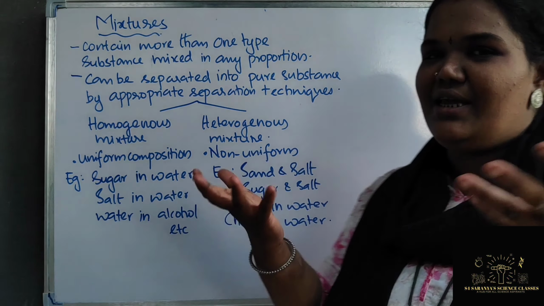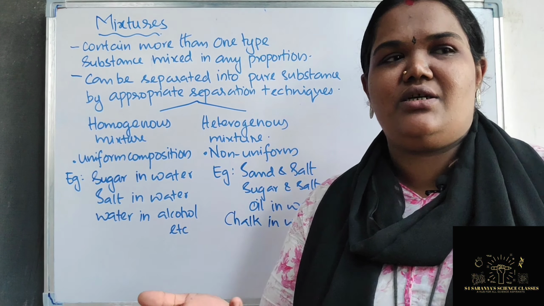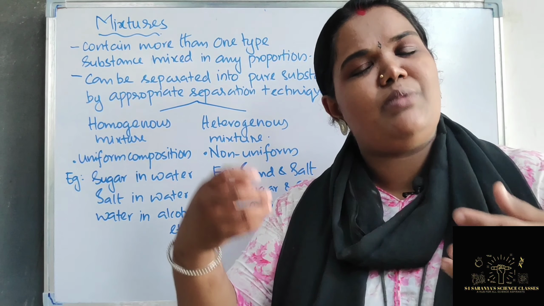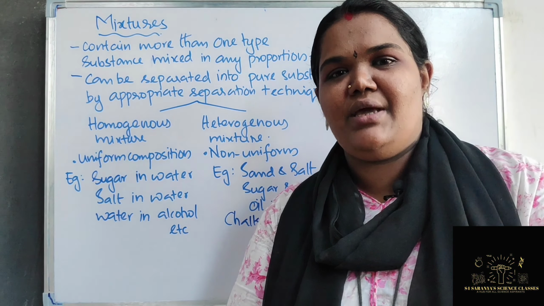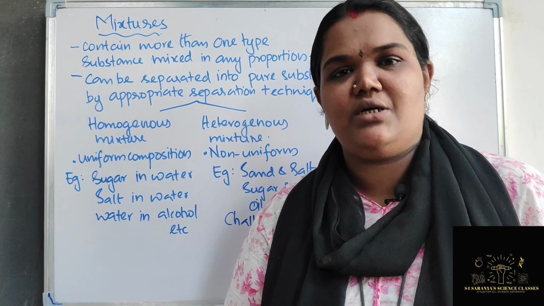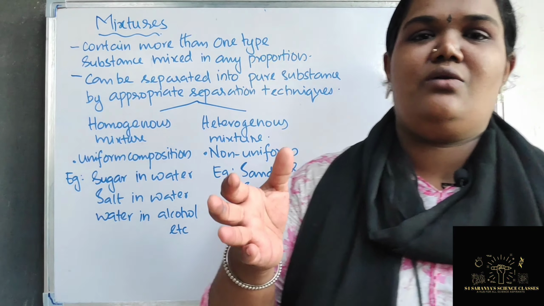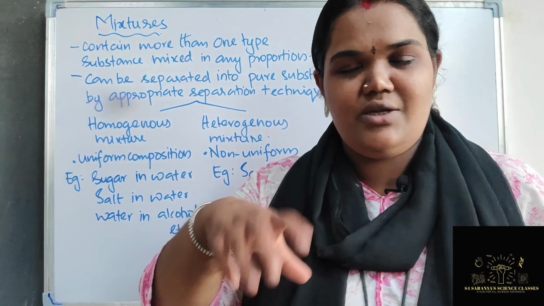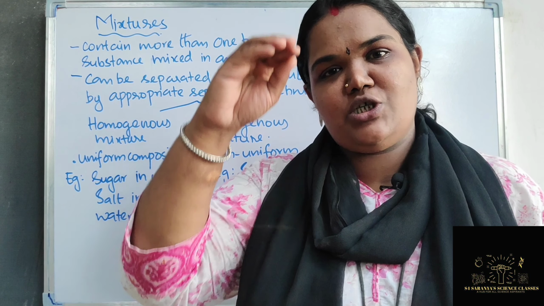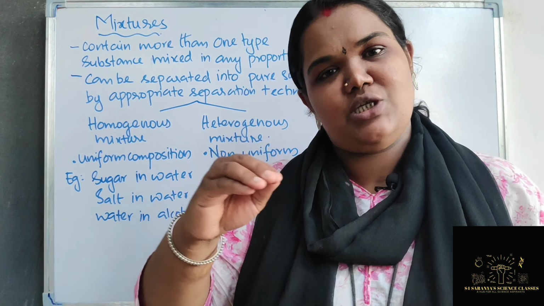Or simply if you are taking sand and any soil, the pebbles component and composition are different in different areas. You can see that different compositions will be there. Or if you are taking some amount of sand in water and mixing it together, you can see that the proportion at the top and the proportion at the bottom are all different. So that's why we are telling sand in water, sand and salt, sugar and